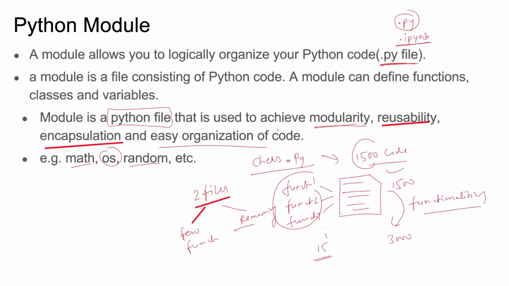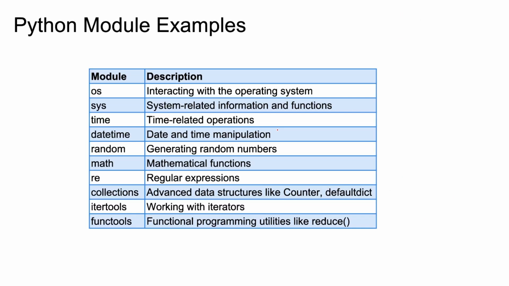Okay, now there are so many types of modules in Python, right? OS is there, sys, you have seen, time, datetime, random, math, we have used the sqrt function, right? There is also re for regular expressions, collections is there, itertools is there, functools we have used for reduce, if you remember, right?